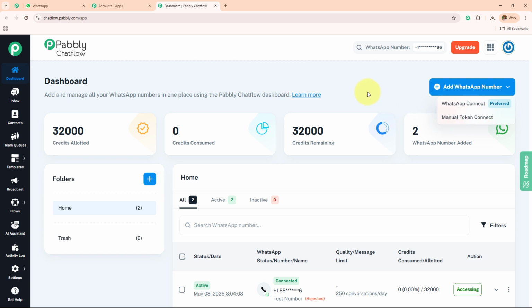Here I have already created my Chatflow account, and on the left hand side you can see all these options. We have created a very detailed video on all of these features. So if you want to learn more about these features, then please check out our YouTube channel.